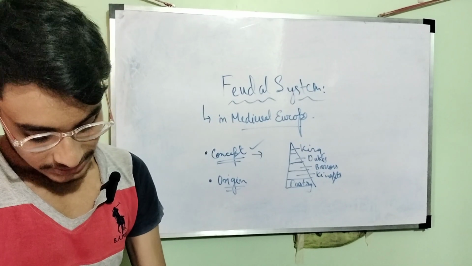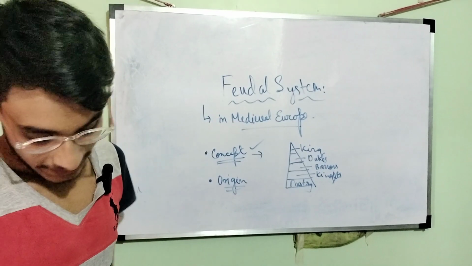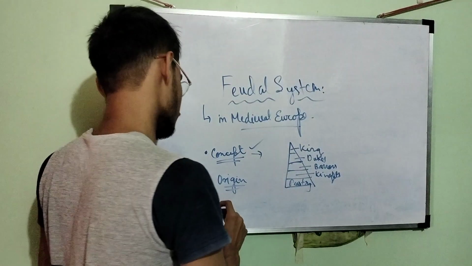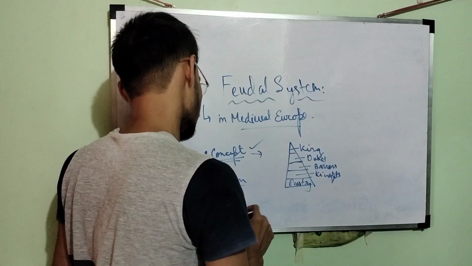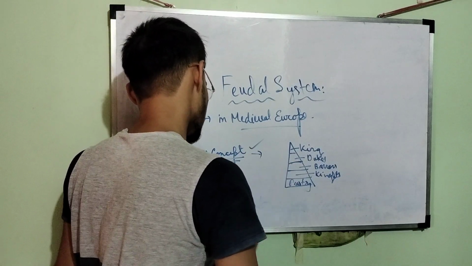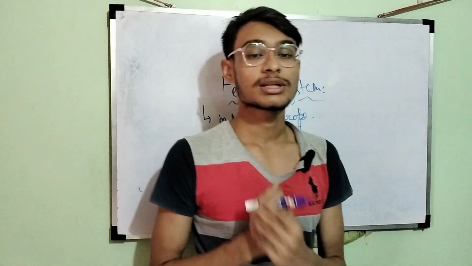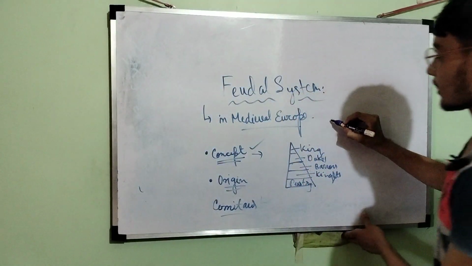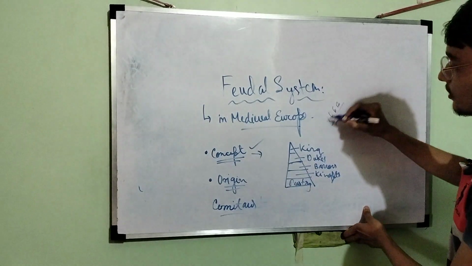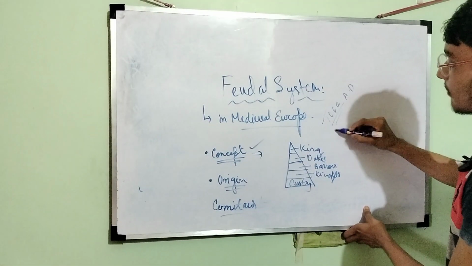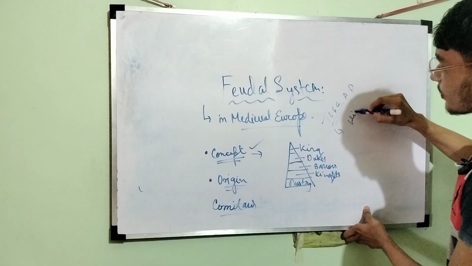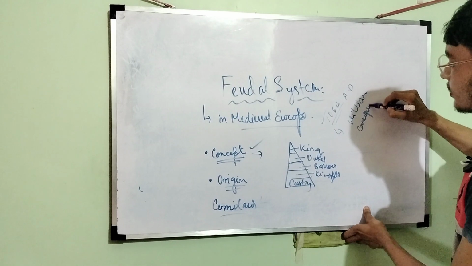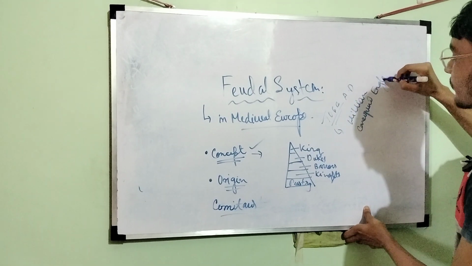Now where does this system come from? This system has come from the German system of the comitas. This system became very popular in England in 1066 AD, when William conquered England. Who is William? He was the king of Norway.